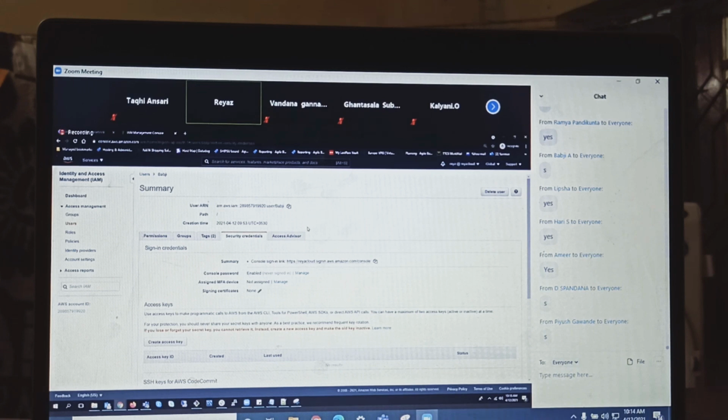And also, let's say Babji went for some long vacation, right? And we got to know from the intelligence department that Babji is leaving our company, and he wants to do some damage in our company. Go and disable Babji's account. Guys, the question here is a certification question. Is it possible?